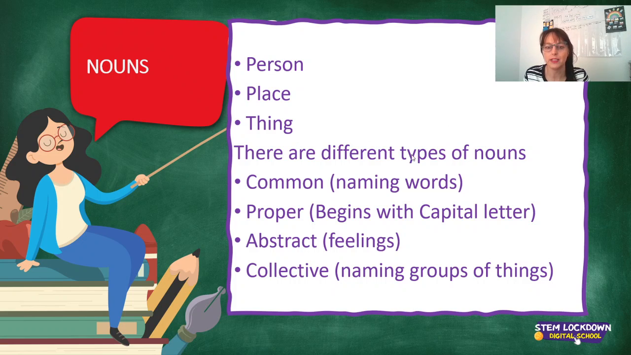Now there are different types of nouns. Okay, for your common is your naming words like boy, girl, river, bird, road, okay? And then you have your proper nouns. Now, proper noun always begins with a capital letter. So although you are a boy, you have a name, or if you're a girl, you have a name. My name is Sheena Cooney. It starts with a capital letter. So it's a proper noun.